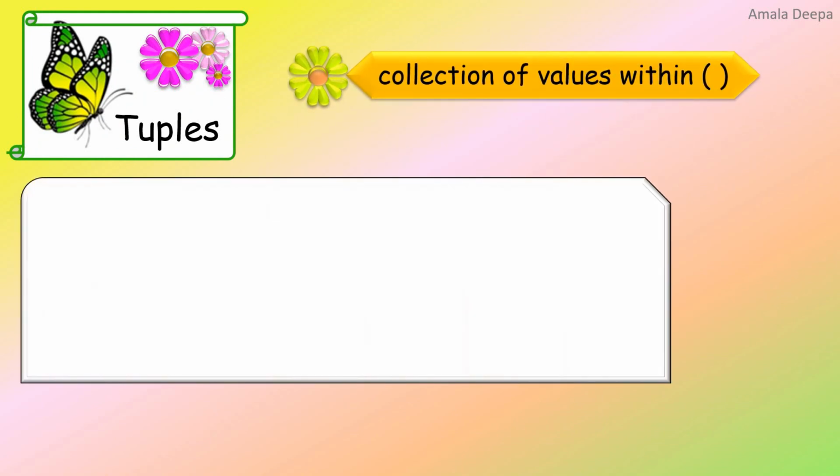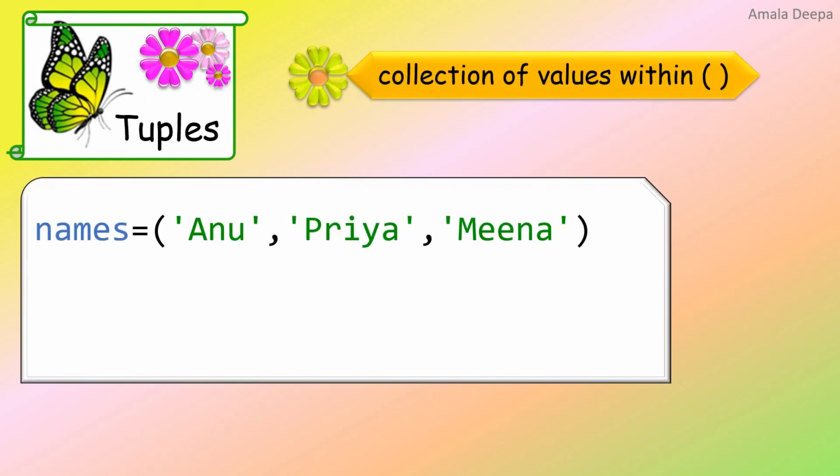Look at this example. names = (Anu, Priya, Meena). The elements Anu, Priya, Meena are enclosed within simple parentheses and separated by comma and stored in an object names.